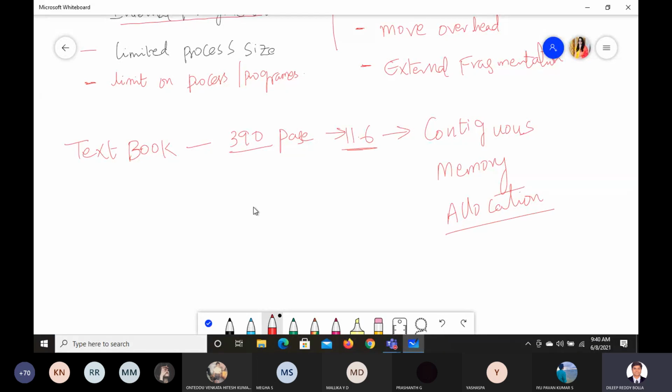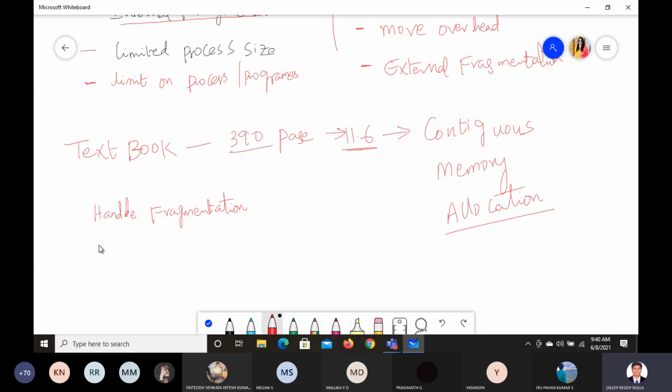Till now what we have seen, you should read and understand with one example, and we need to know two things here: how to handle fragmentation, and the concept of memory compaction.